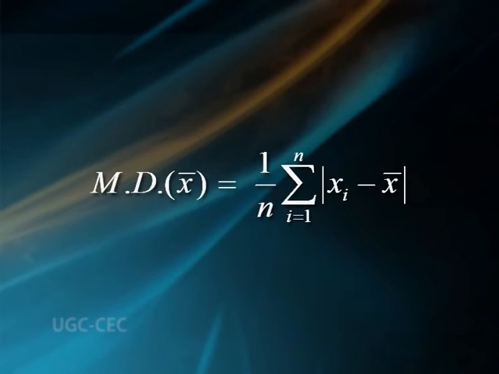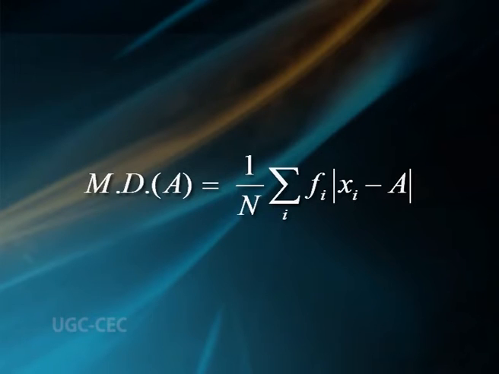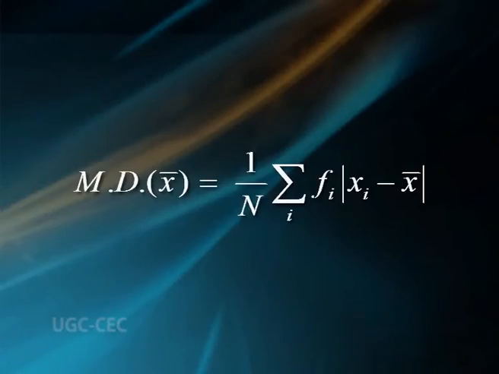Hence, mean deviation about arithmetic mean x bar of the observations is MD about x bar equals 1 by n summation over i from 1 to n modulus of xi minus x bar. If the observations are given in the form of class and frequency with variable values x1, x2, etc., xn and corresponding frequencies f1, f2, etc., fn and A is an average, then MD about A equals 1 by capital N summation over i fi into modulus of xi minus A. Then mean deviation about mean x bar of the observations is MD about x bar equals 1 by capital N summation over i fi into modulus of xi minus x bar.